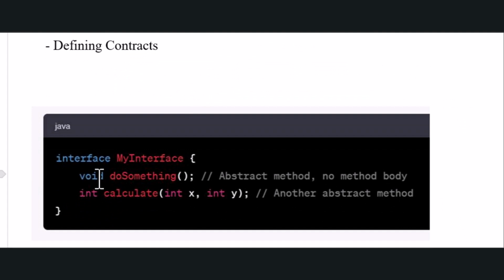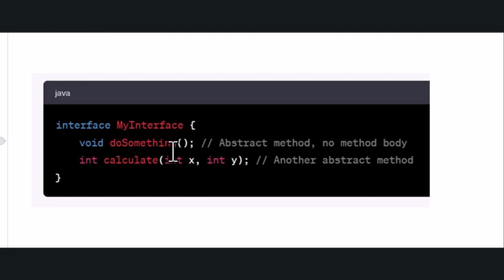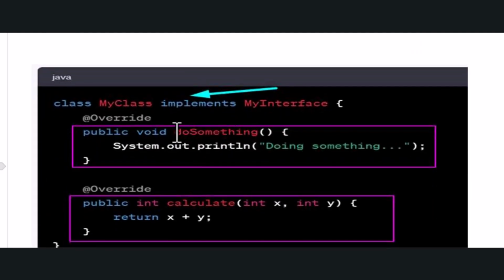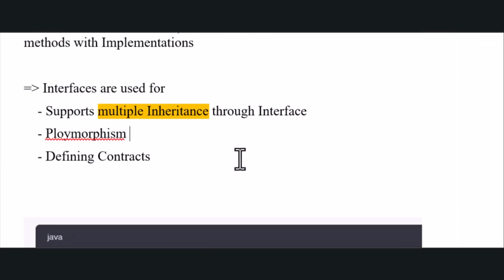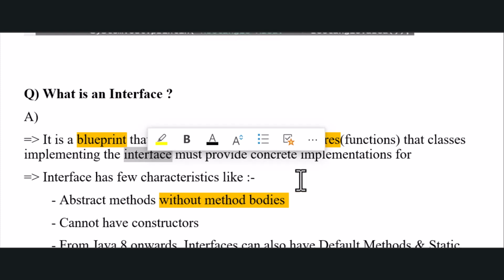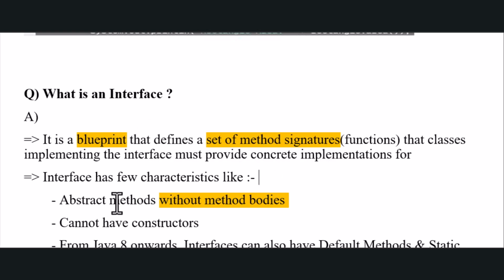In terms of the structure, first let me show you the structure and then the definition. This is the structure. Interface, let's do something, an abstract method, and also another abstract method. And the class which is implementing will be taking care of the implementation. Now in terms of the definition, it is a blueprint that defines a set of method signatures that classes implementing the interface must provide a concrete implementation for.